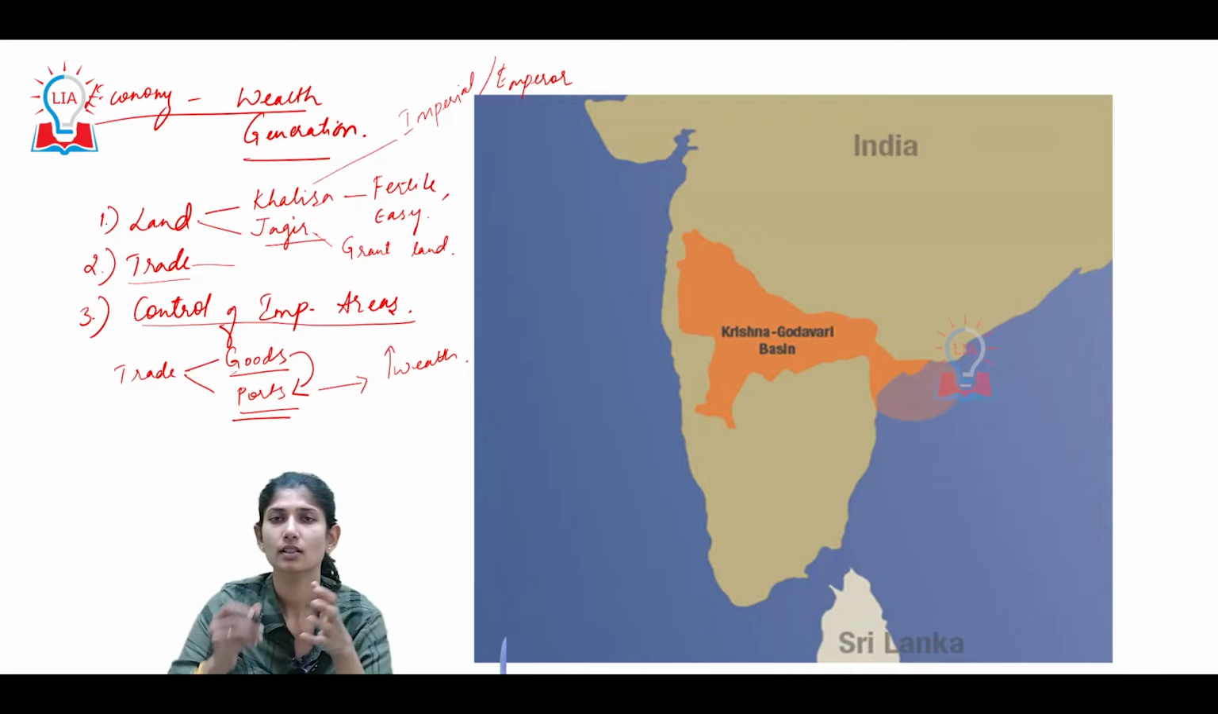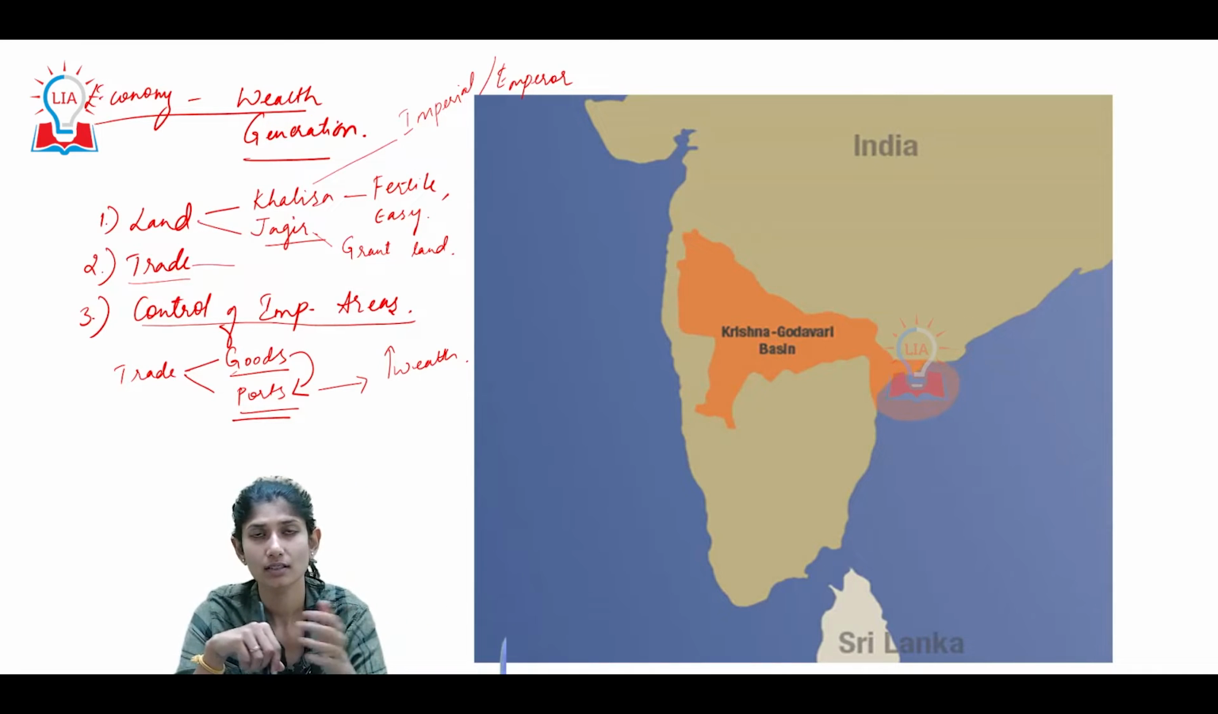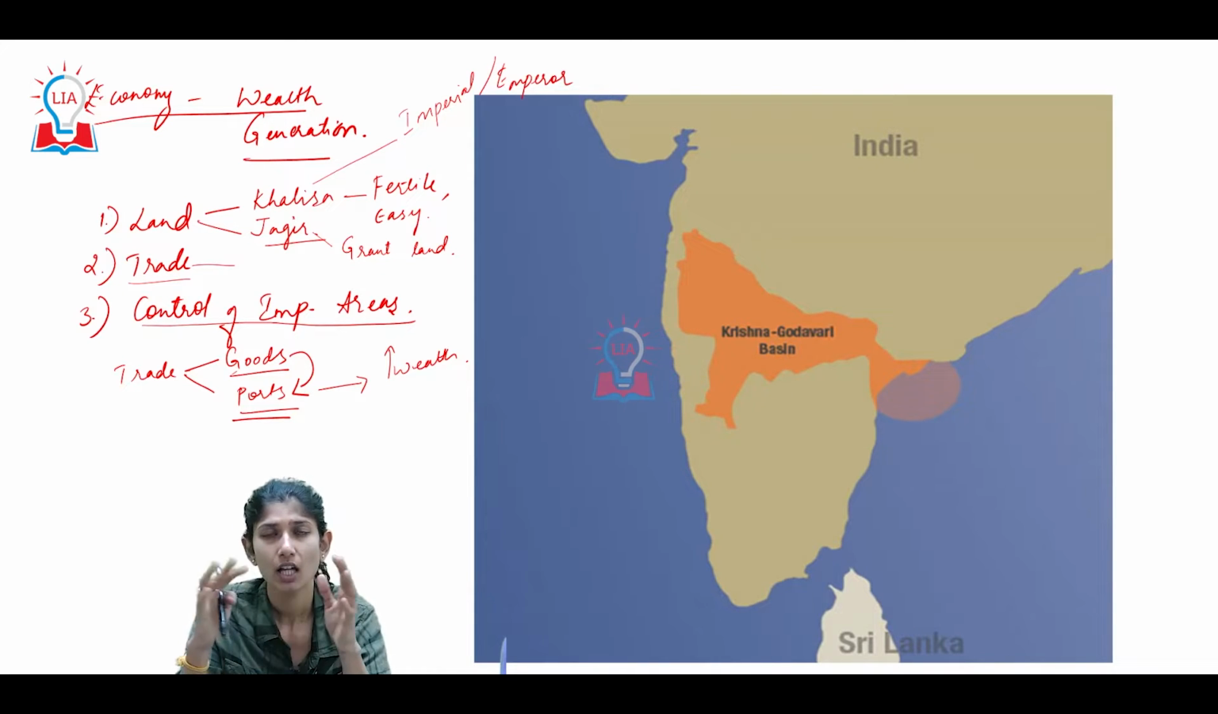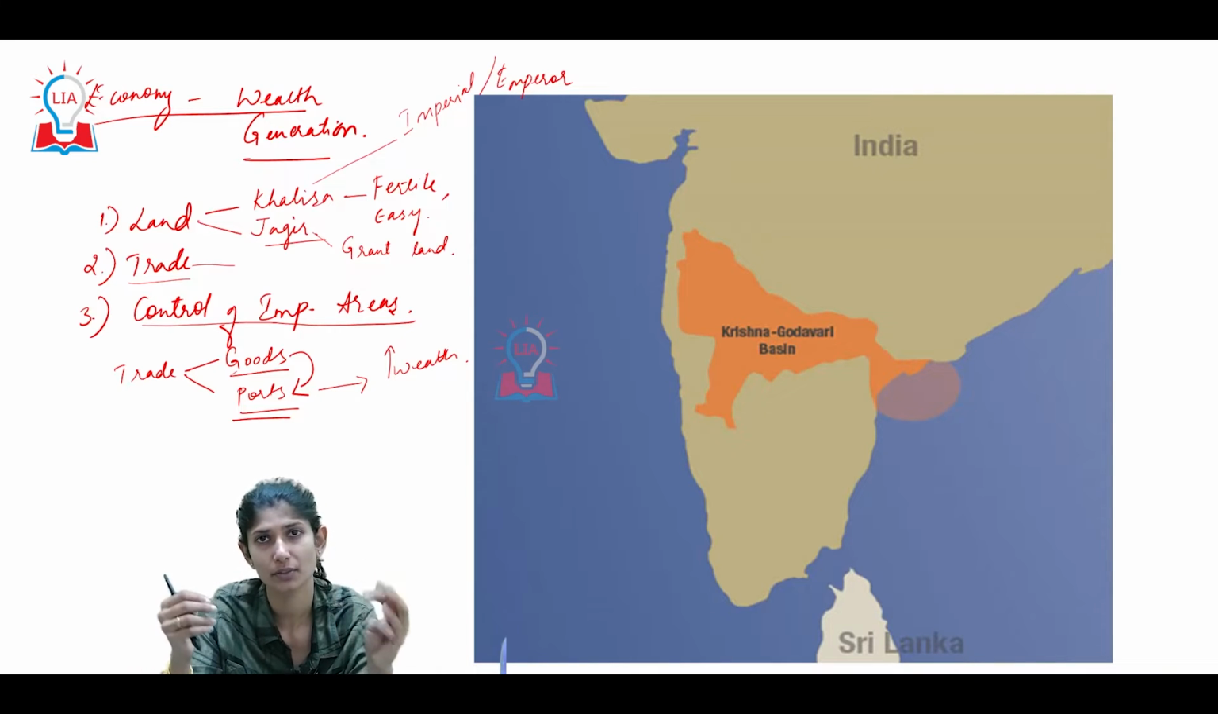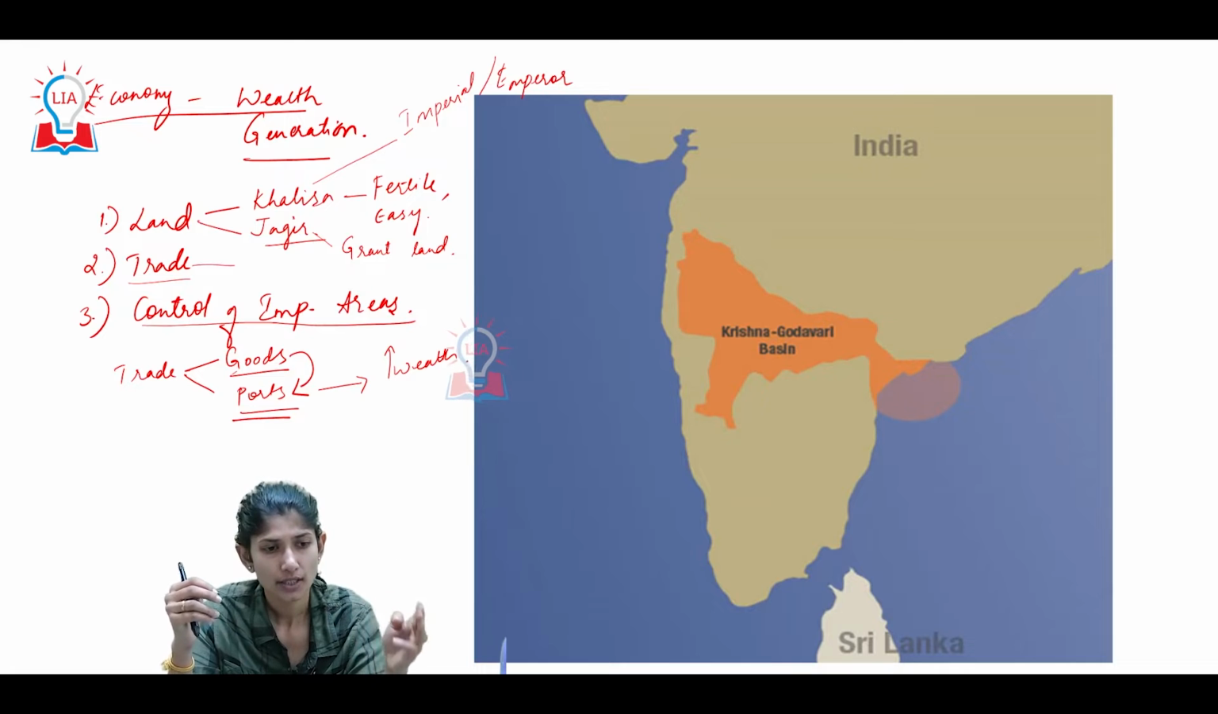Now, the third thing is control of important areas. In one of the videos we were discussing the Raichur Hatti gold mines, and how important the Raichur Doab was. Second, you can say your Golconda diamond mines. The constant conflict was to control these regions so they could get the wealth from there. So the economy took place on these three aspects.